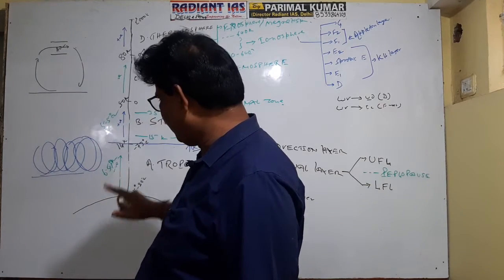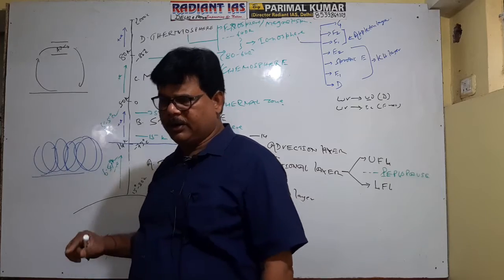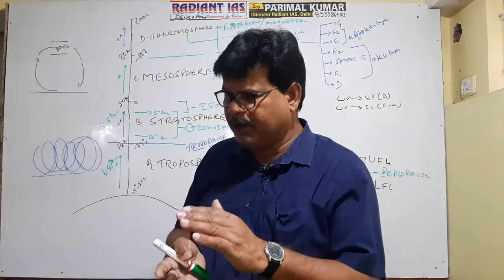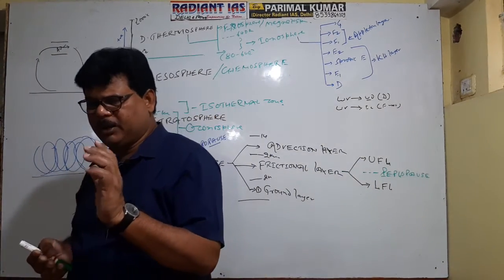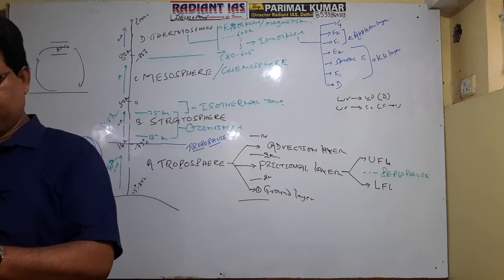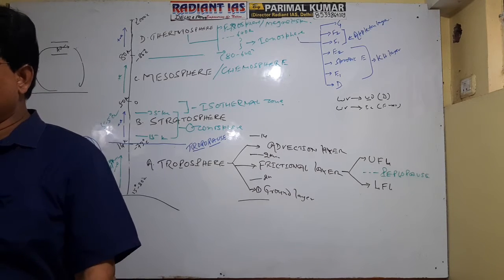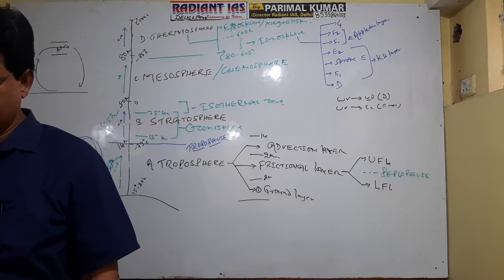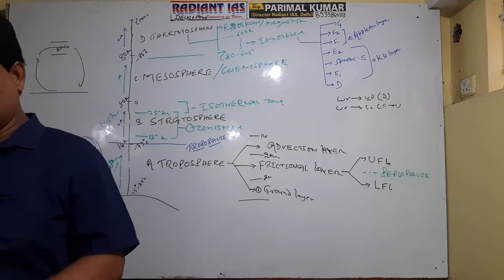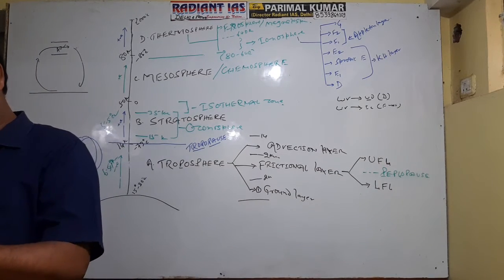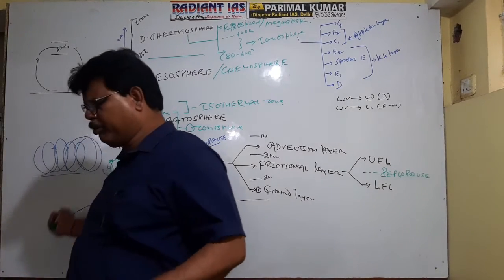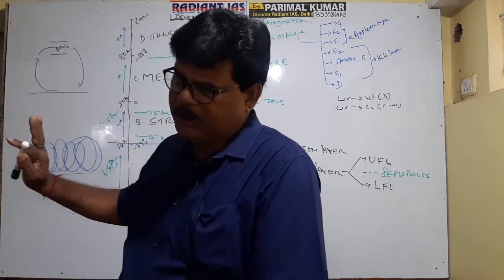Normally, the environmental lapse rate or normal lapse rate is the characteristic of the troposphere, but in some parts of the troposphere, inversion of temperature is also found. For example, in the polar zone, inversion of temperature is a common feature. Again, if a valley is surrounded on all sides by hills, inversion of temperature occurs, and it imparts stability to this zone and hence makes the area desert-like. So in some areas of the troposphere inversion of temperature is found, but it is a rare phenomenon.